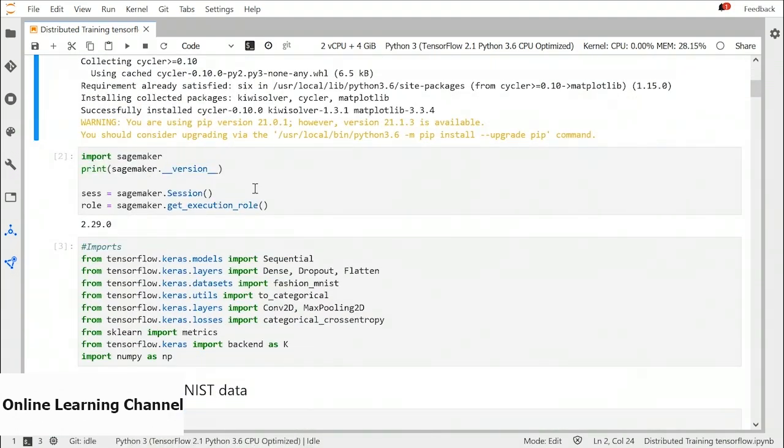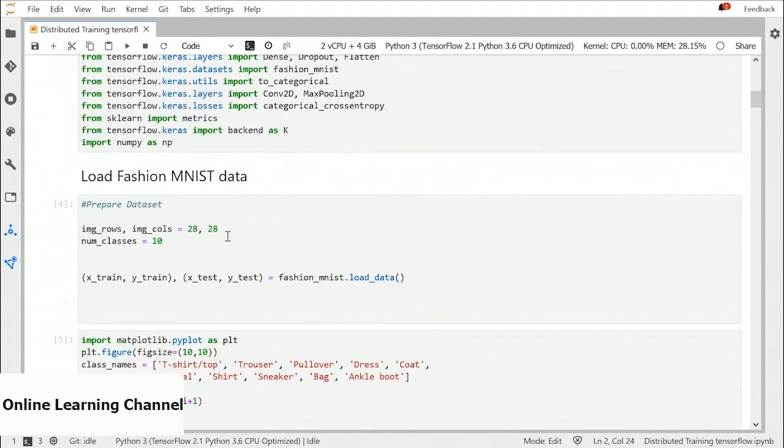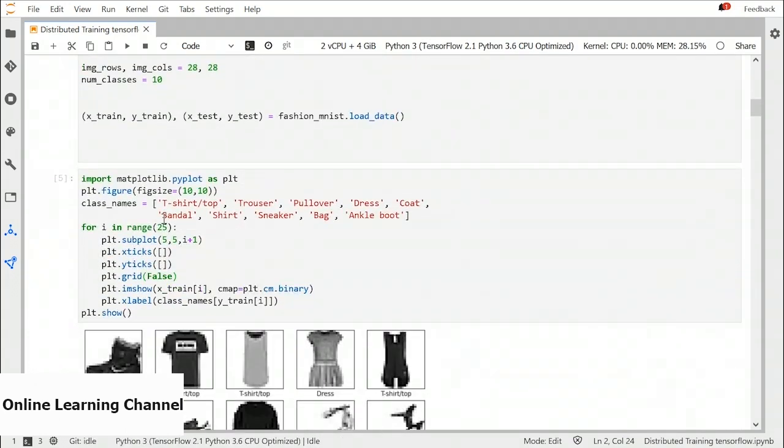We have to import SageMaker session, get the execution role, import few TensorFlow Keras libraries. Then we will load fashion MNIST dataset. This dataset has 28 by 28 images with 10 number of classes. Class names are t-shirt, trouser, pullover, etc.